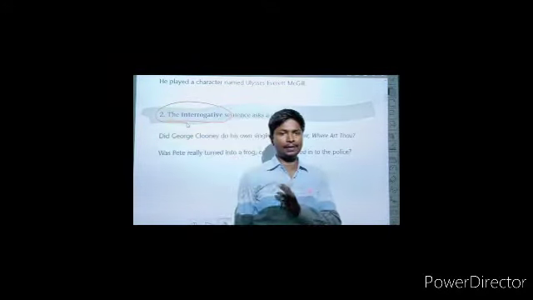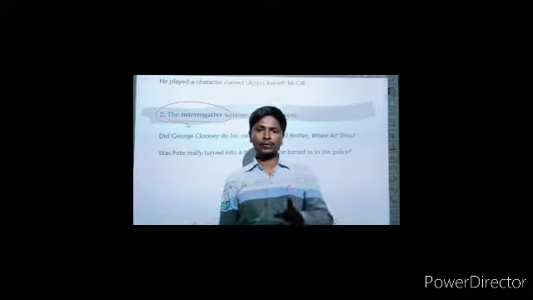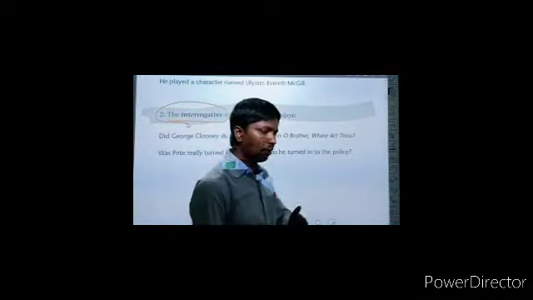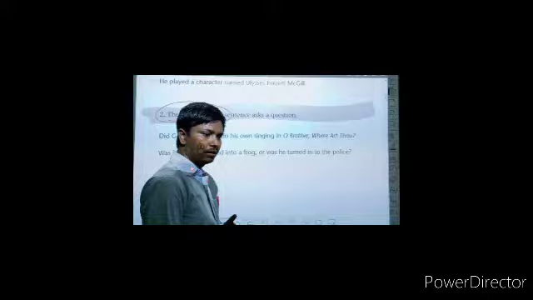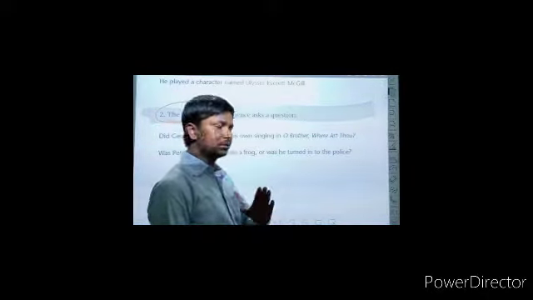An interrogative sentence starts with a capital letter and always ends with a question mark. You have to focus, you have to remember, you have to notice the sentence. The sentence that starts with a capital letter and ends with a question mark is called an interrogative sentence. Here you can say this is used for asking a question.